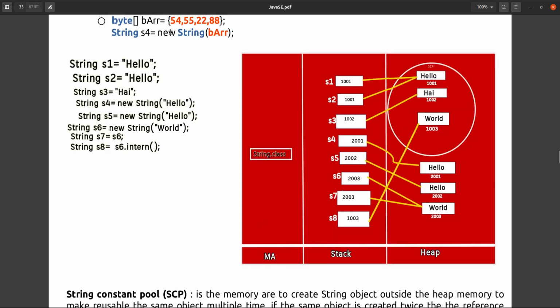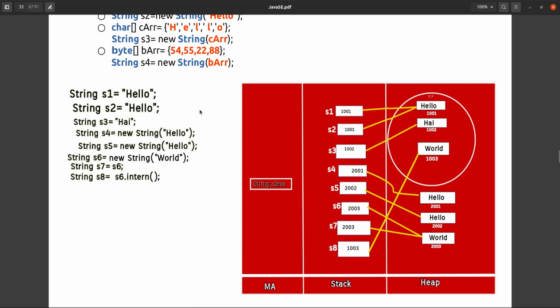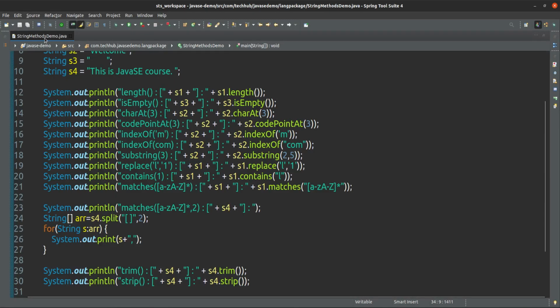So these are the major features that we should keep in mind while using the String class. Let's see an example of this.